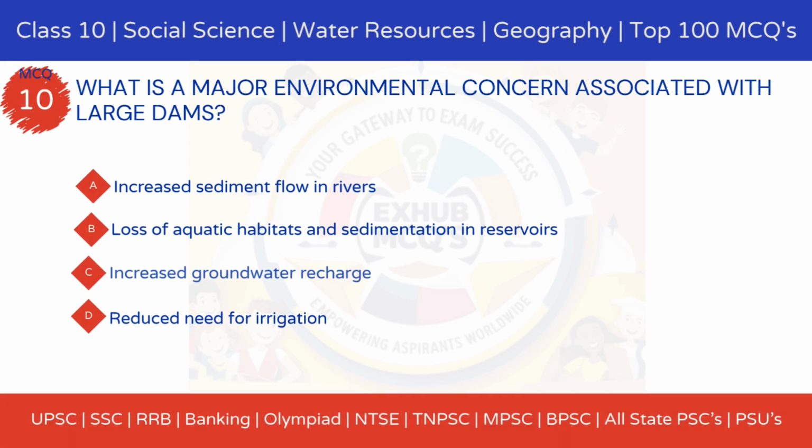MCQ 10. What is a major environmental concern associated with large dams? Option A, increased sediment flow in rivers. Option B, loss of aquatic habitats and sedimentation in reservoirs. Option C, increased groundwater recharge. Option D, reduced need for irrigation.